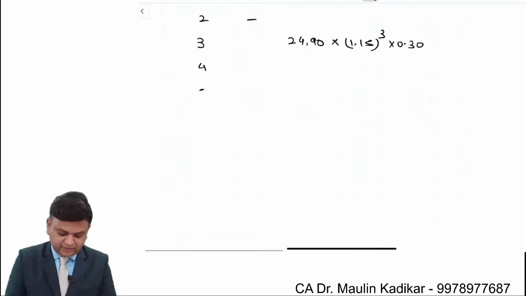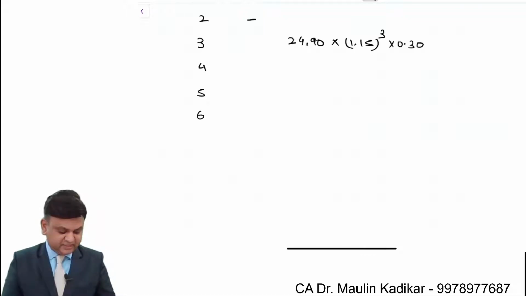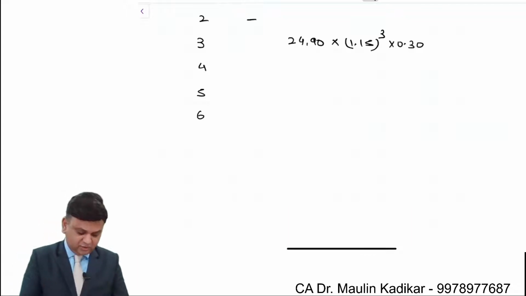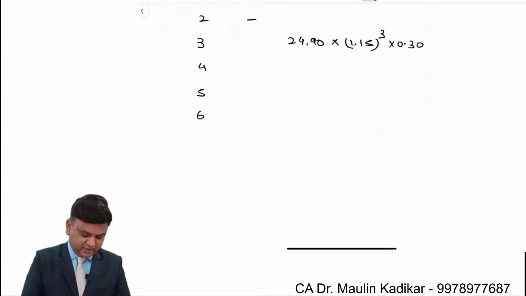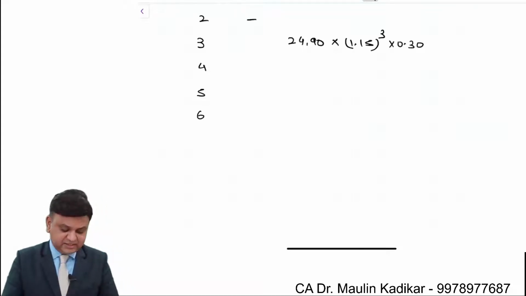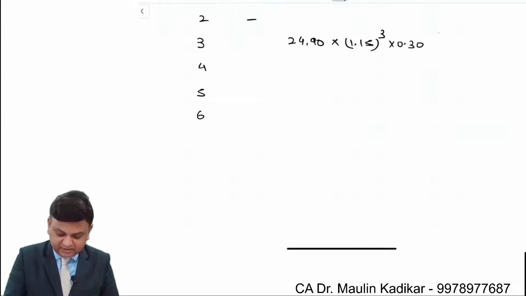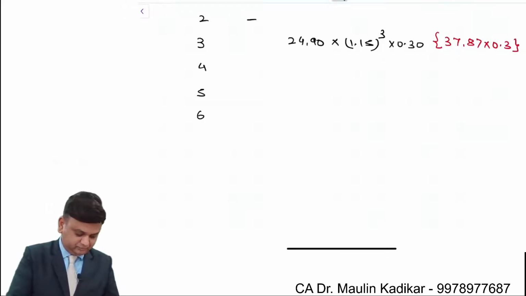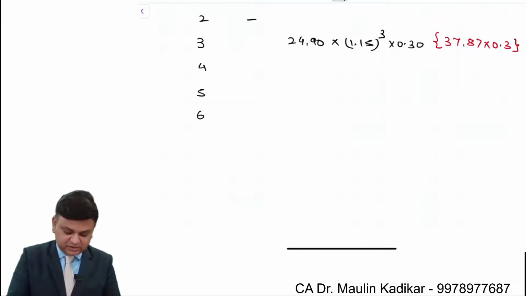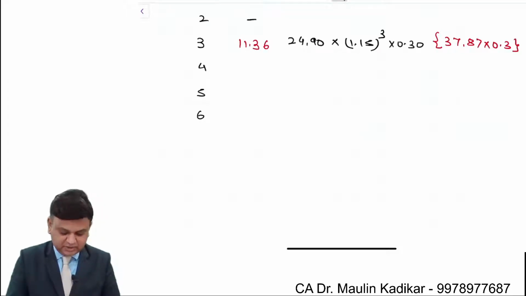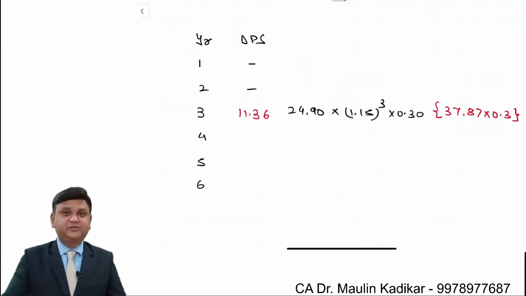Fourth year, fifth year and 6th year. We understand it's 24.9 into 1.15 into 1.15 into 1.15. That comes to 36.87. In bracket I am writing 37.87 into 0.3. That comes to 11 rupee 36 paise. That is what we understand is the dividend per share for the third year.